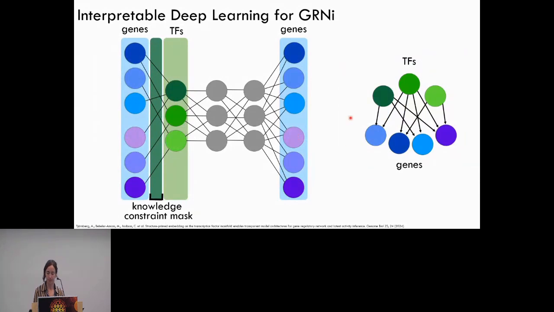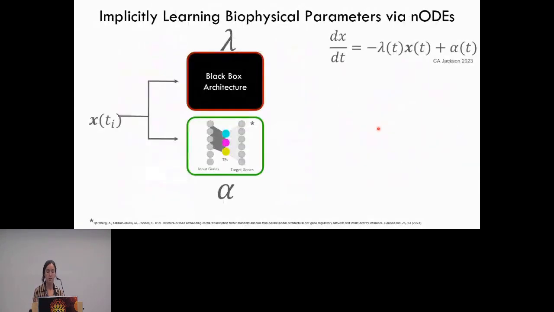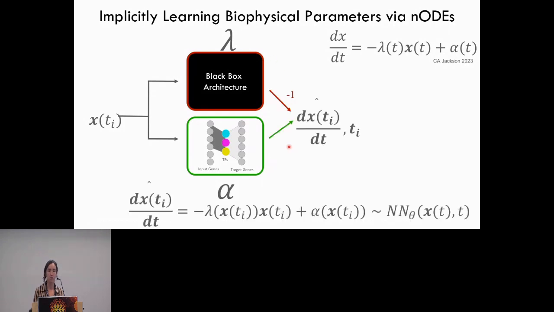So putting all of the pieces of this model together, my model takes in expression at an initial time point ti, and it feeds it into two neural network blocks, one representing the half-life of mRNA, lambda, and one representing transcription, alpha. And so the transcriptional model has this interpretable deep learning architecture that infers the gene regulatory network of transcription factors regulating the genes. And then the outputs of each of these networks are constrained to be positive using the ReLU activation function so that we can directly interpret the outputs of these models as biophysical parameter estimates.